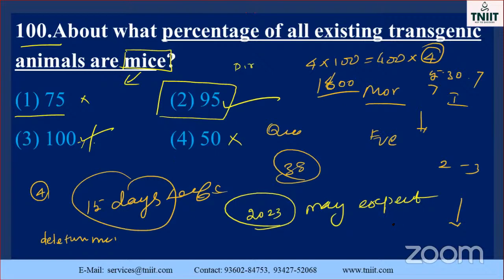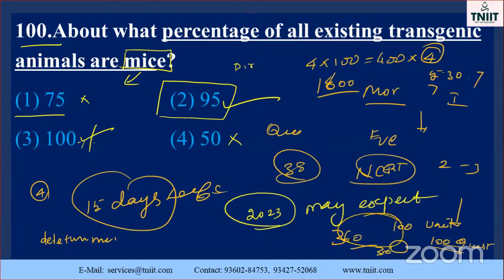Per day, at least you have to practice 100 questions, my dear students. Unit test, or you have to attend daily 100 questions. Okay. NCERT book, you should follow it. If you have the NCERT book at your fingertips, you will get 360 out of 360. No doubt at all, my dear students. Already you know the concept, but you cannot pick up the answer. That is the problem. So practice, and you will get the exact answer. Keep on practicing, you will succeed, my dear students.